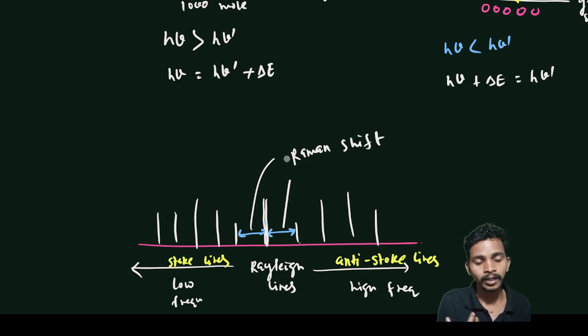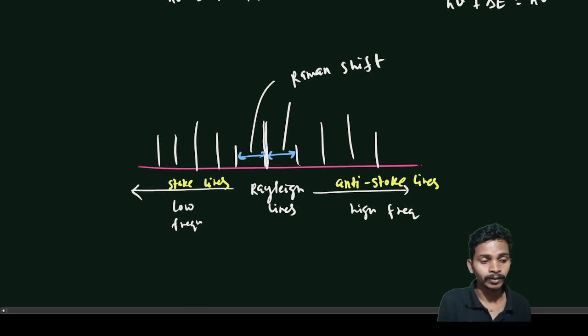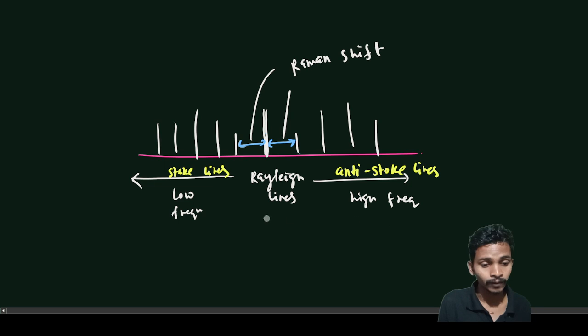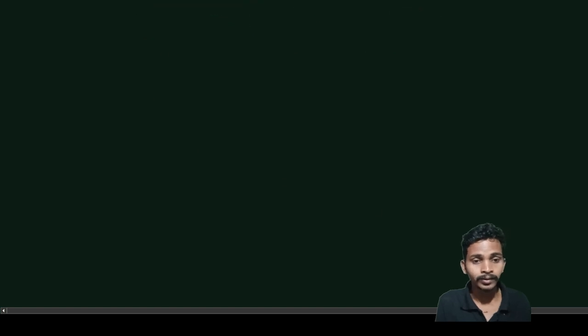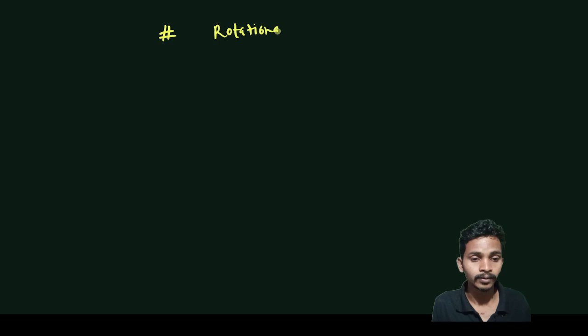This is the characteristic of a molecule, and it will not change. It will remain constant whatever the Stokes lines are. So these are the characteristics of the molecules. We will discuss this in rotational Raman spectroscopy, and there we will discuss the Stokes lines and anti-Stokes lines again. So let's start with rotational Raman spectroscopy.